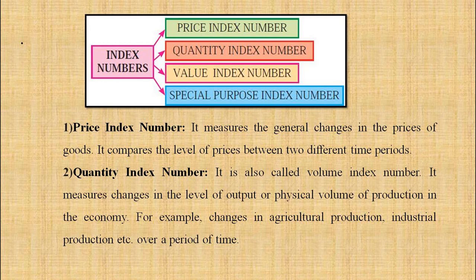Second, quantity index number. It is also called volume index number. It measures a change in the level of output or physical volume of production in the economy. For example, changes in agricultural production, industrial production, etc. over a period of time. So it is also called volume, that is the quantity.